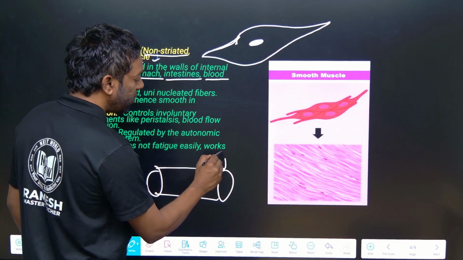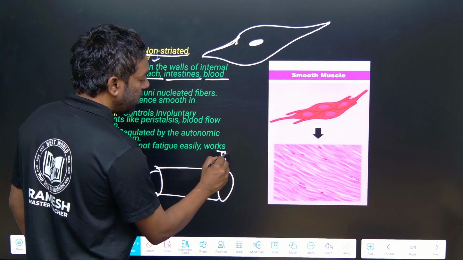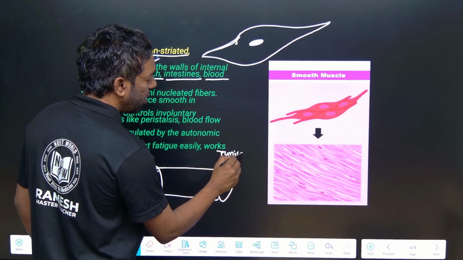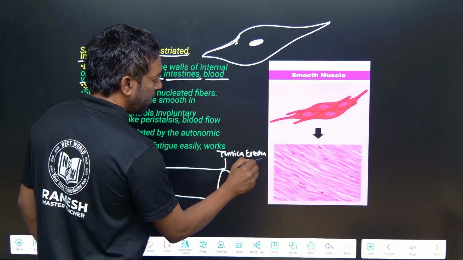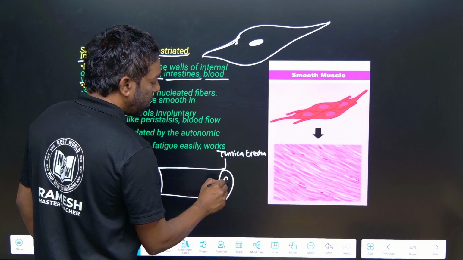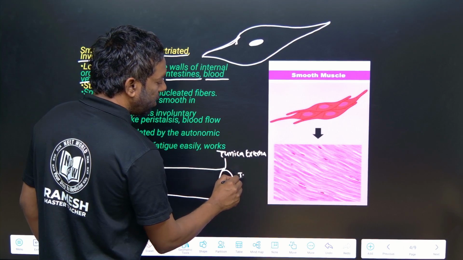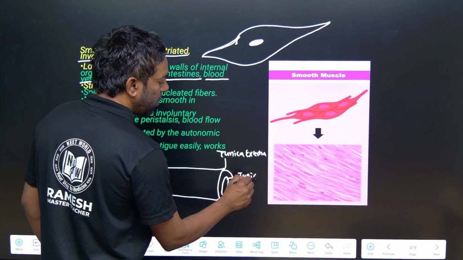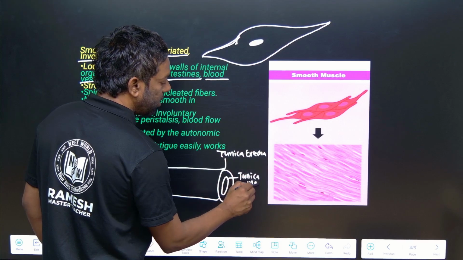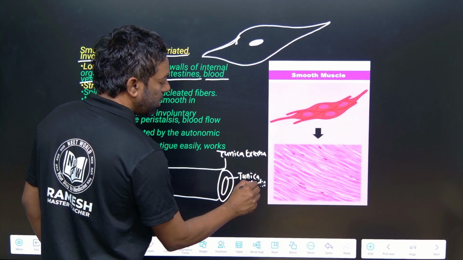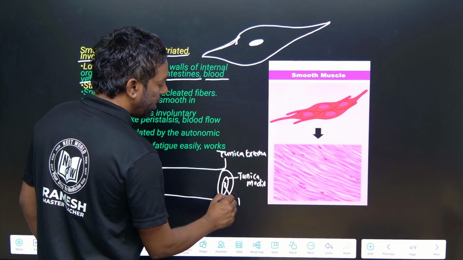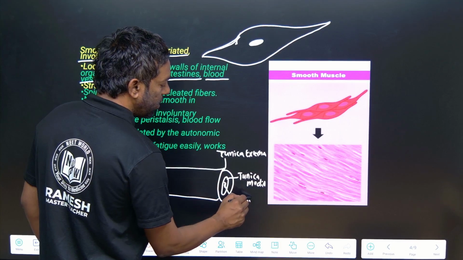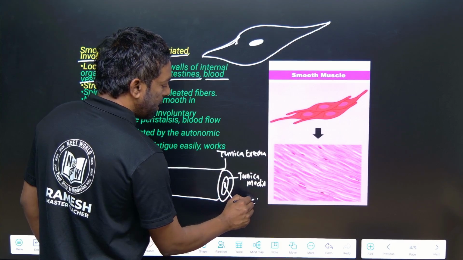The outer layer is tunica externa, the middle wall is tunica media, and the inner layer is tunica interna.